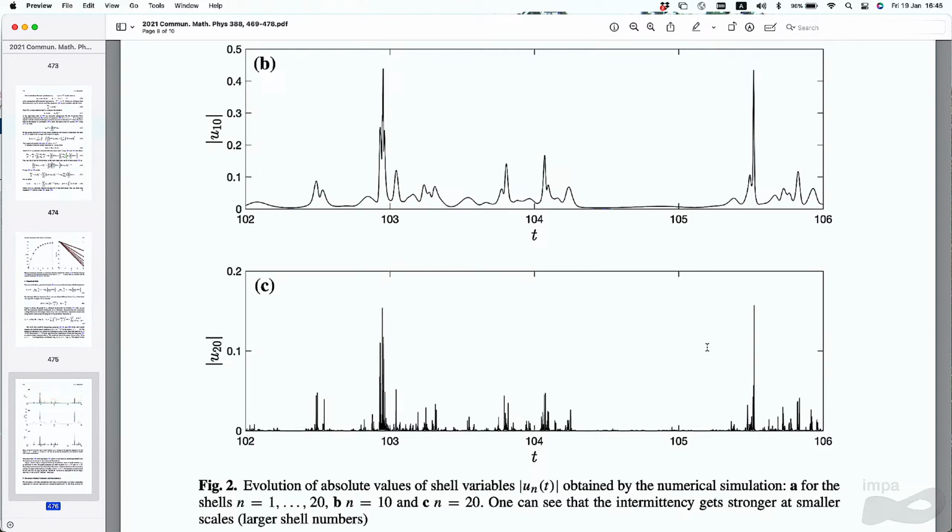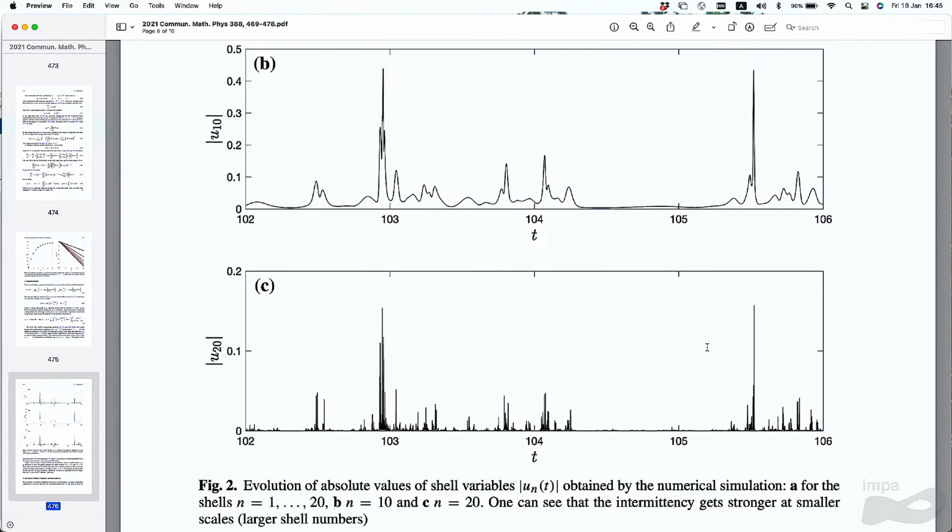No, this is dynamics. This is not structure functions. This is dynamics. This is how U10 depends on original time. So you have a system of equations. They're all coupled. That bigger original model, and I just integrate it with respect to time. And this is the solution for the 10th variable. This is the solution for the 20th variable.